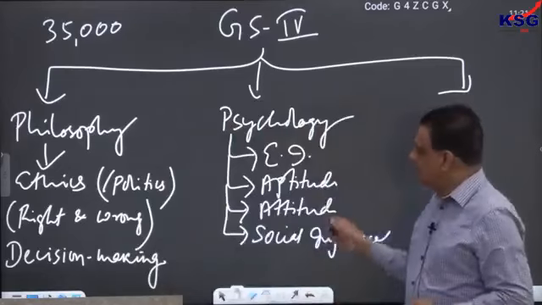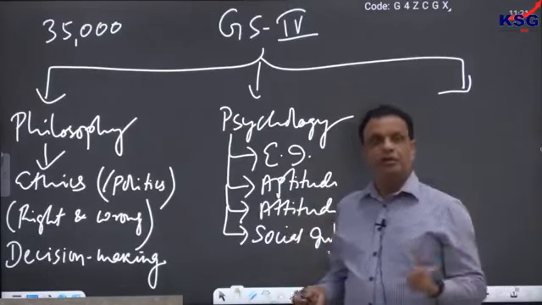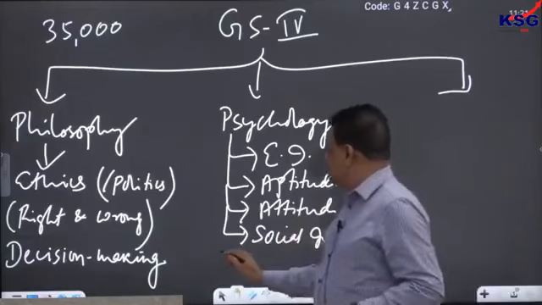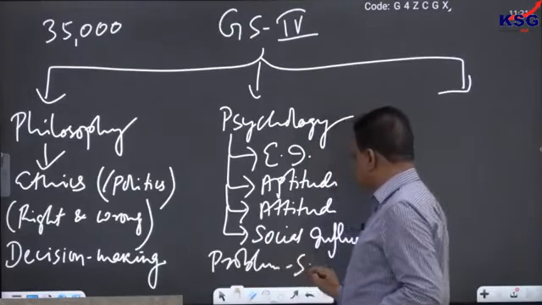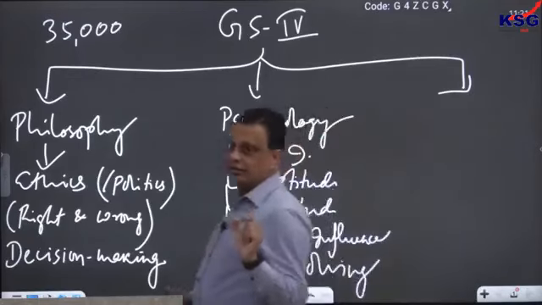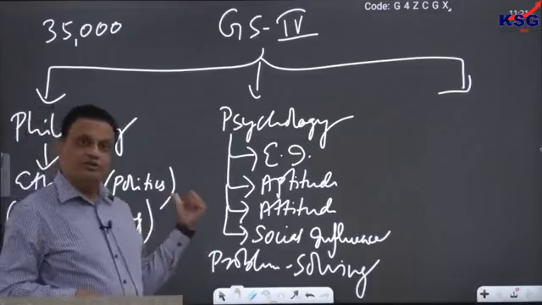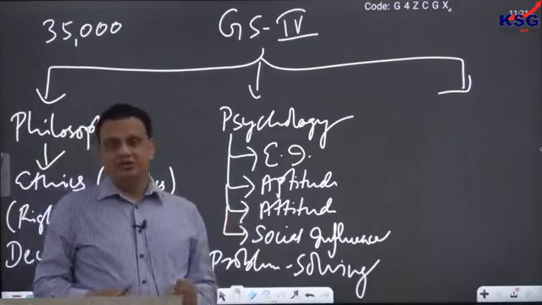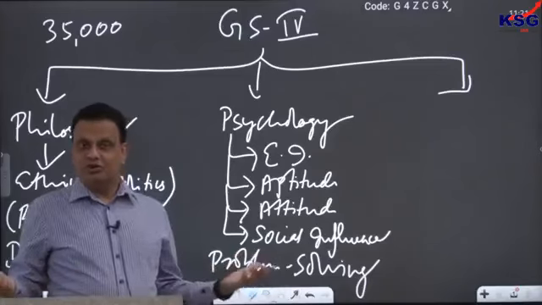On the other hand, if you look at psychology, psychology is not so much about decision making. More than decision making, psychology is about, I like to call it, problem solving. Once you make a decision, that decision becomes a problem, and you have to learn how to solve that problem.